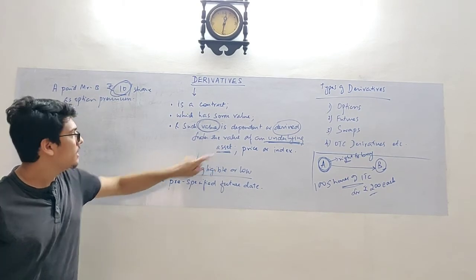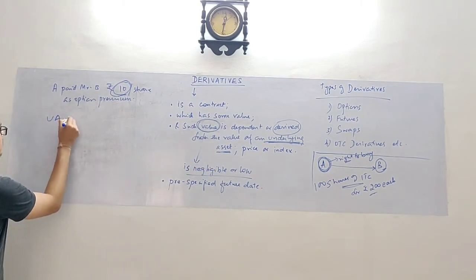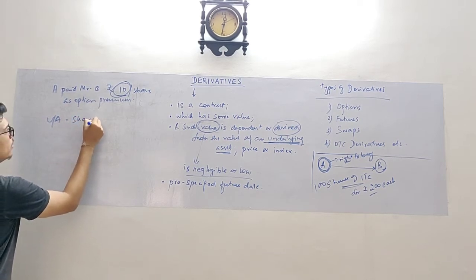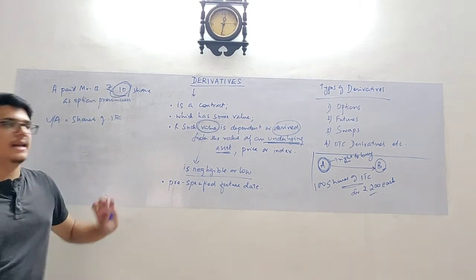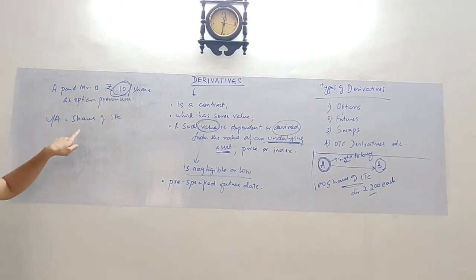Now what is the underlying asset here? Underlying asset is shares of ITC. Shares of ITC is the underlying asset. Now how is this value dependent on the shares of value of ITC?